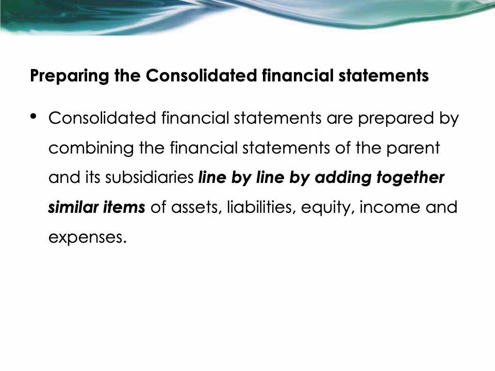In preparing the consolidated financial statements, they are prepared by combining the financial statements line by line and adding together similar items of assets, liabilities, equity, income, and expenses.